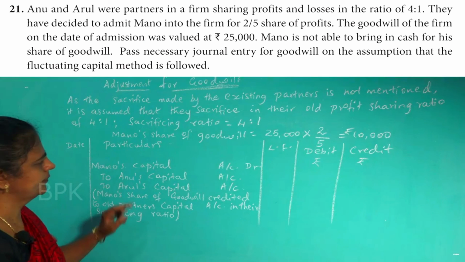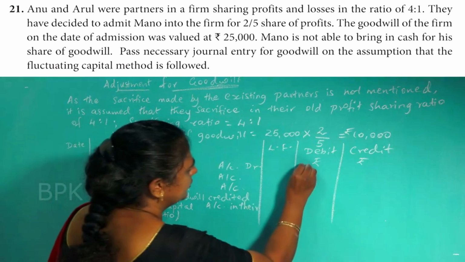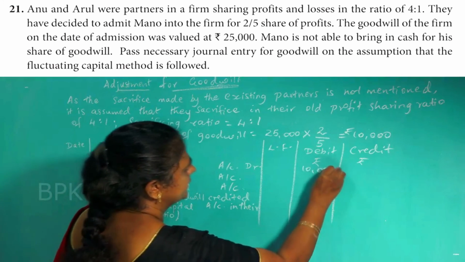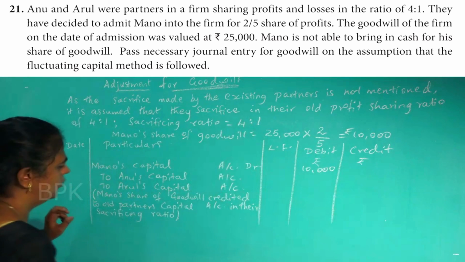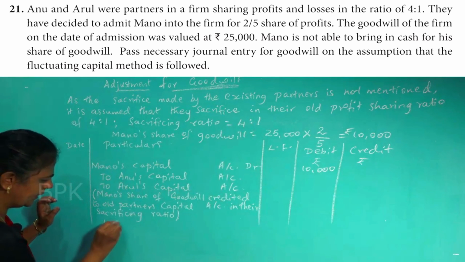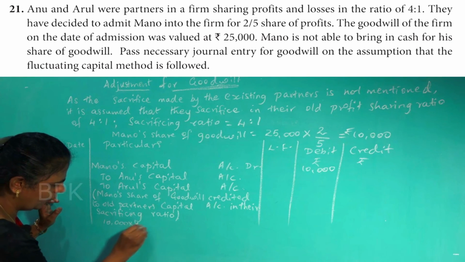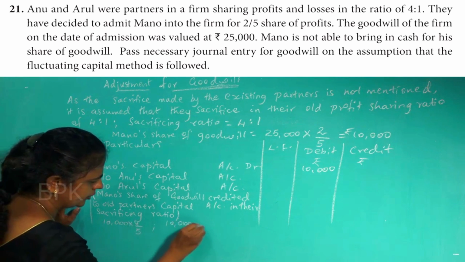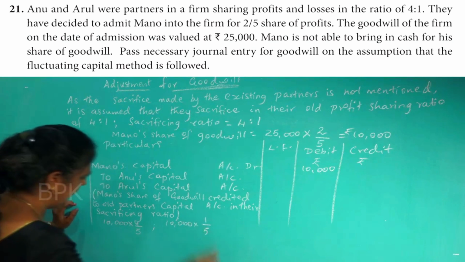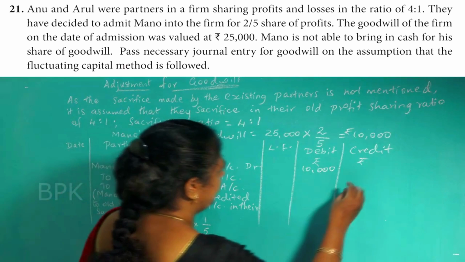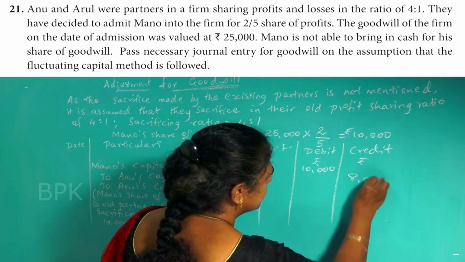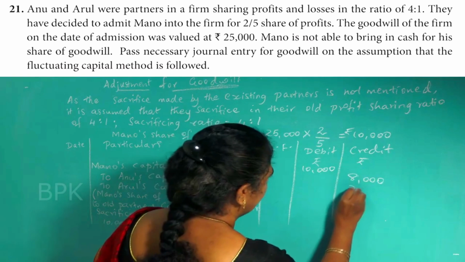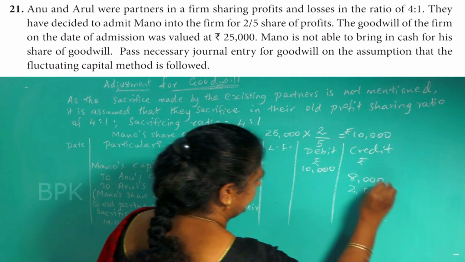Mano's share is 10,000. What is the sacrificing ratio? 4:1. So that will be 10,000 into 4/5 and 10,000 into 1/5. So the first partner will get 8,000, second partner will get 2,000.